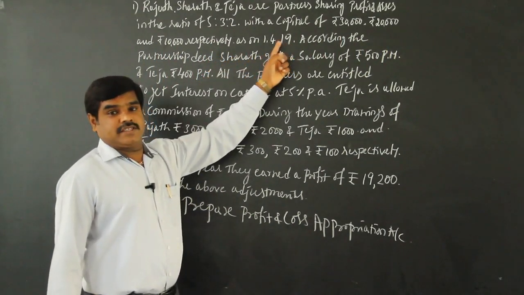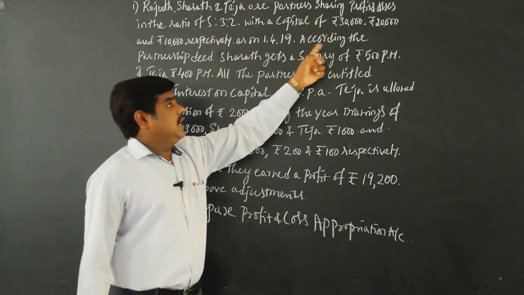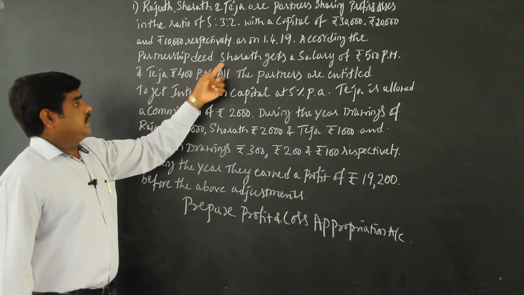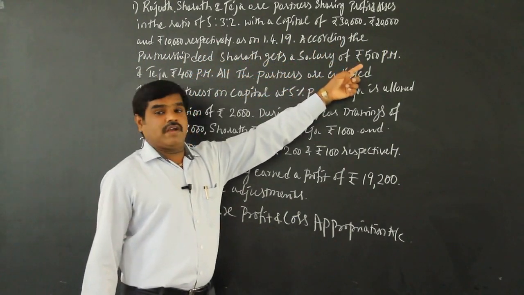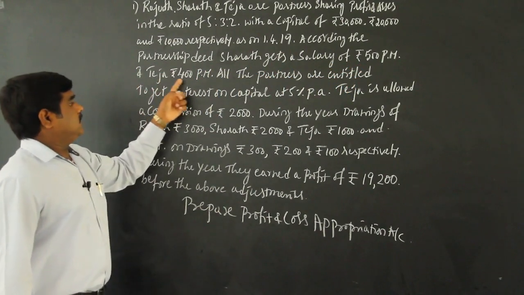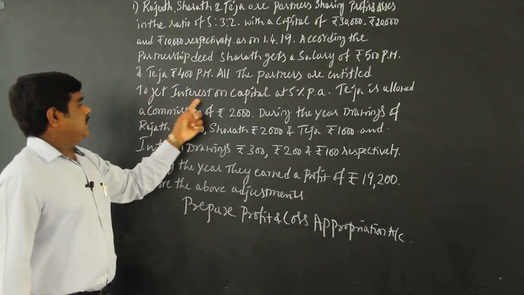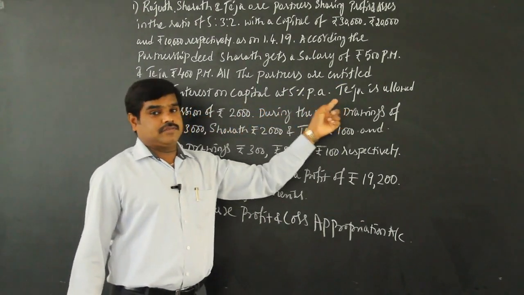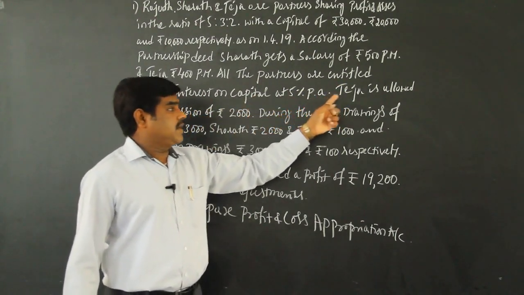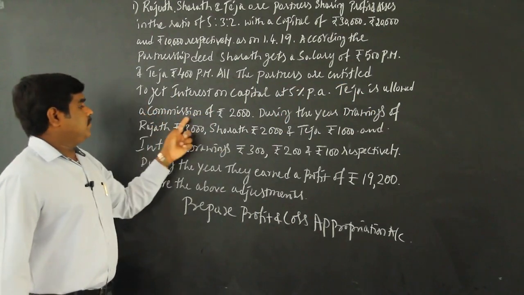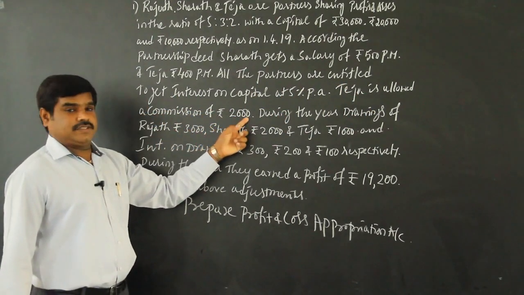So it is the year beginning. According to the partnership deed, Sharath gets a salary of rupees 500 per month and Teja rupees 400 per month. All the partners are entitled to get interest on capital at 5% per annum. Teja is allowed a commission of rupees 2,000.